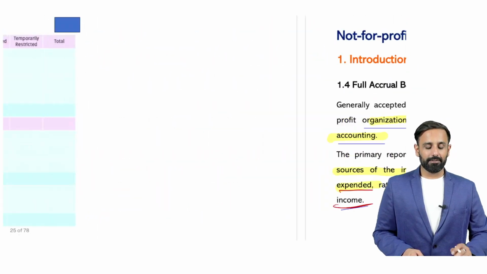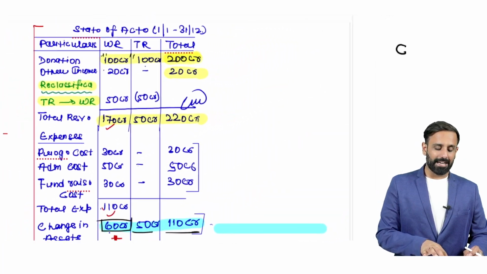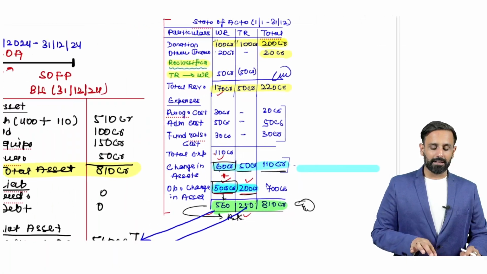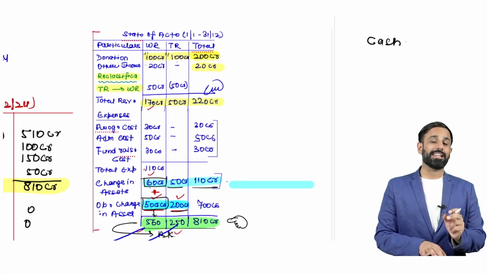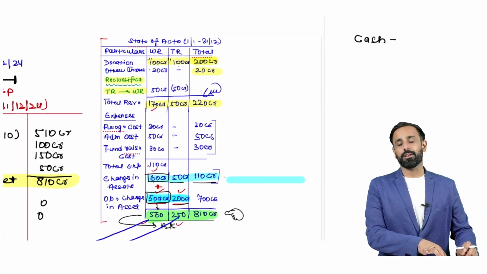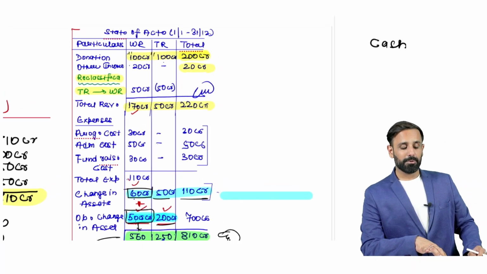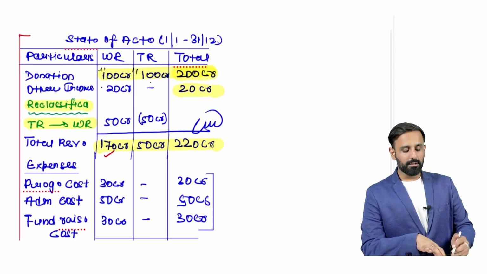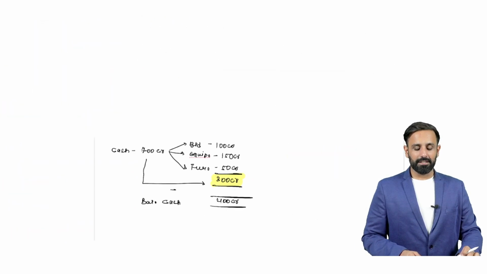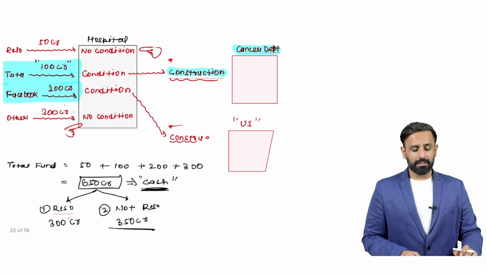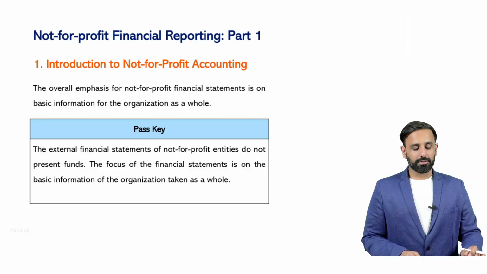So we have seen that if you have received the donation, what you will do is categorize the donation into two categories. One is without restriction and second is with restriction. So you will show the entire amount. Let's say a certain amount you will be allowed to use in the next year, but still that has to be presented here, you can see, right? So this is how we have to provide the adjustment. I think you got the idea of what I'm trying to say. So this is what this para talks about, right?